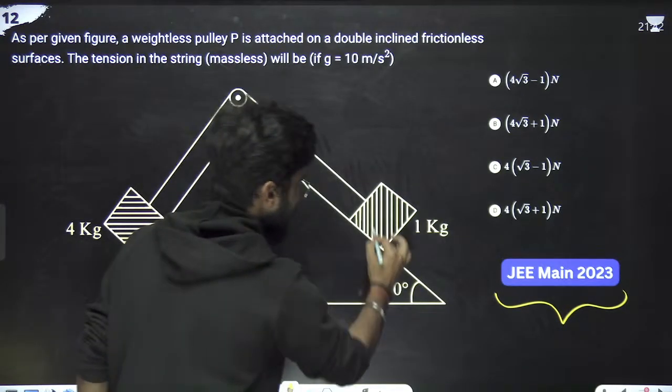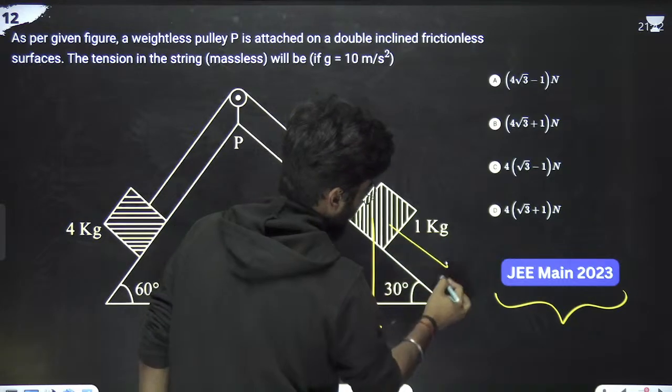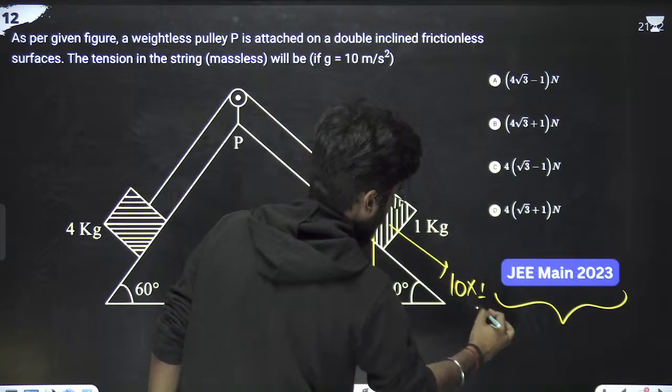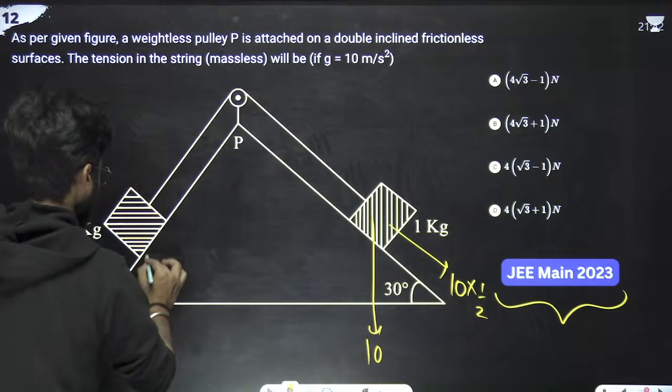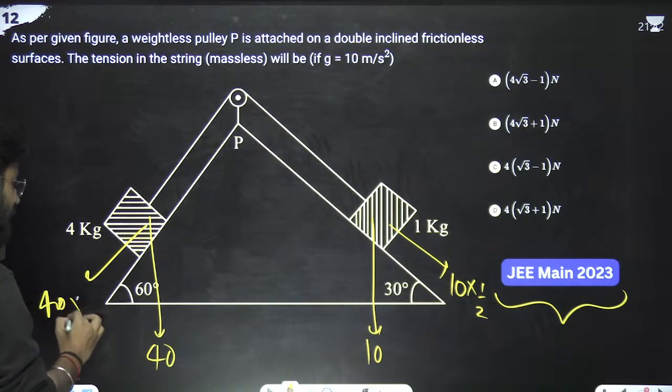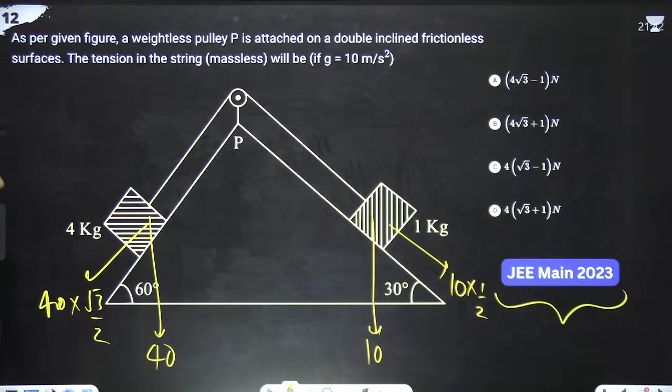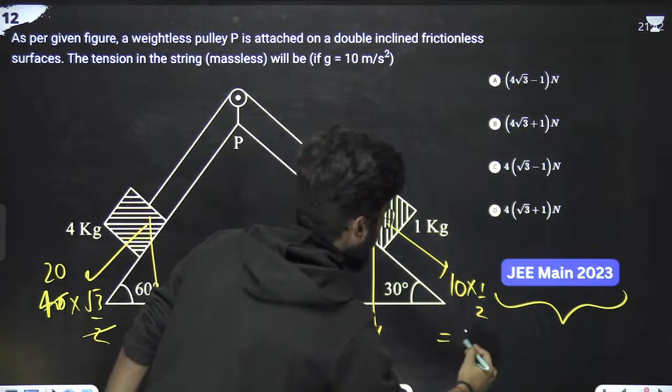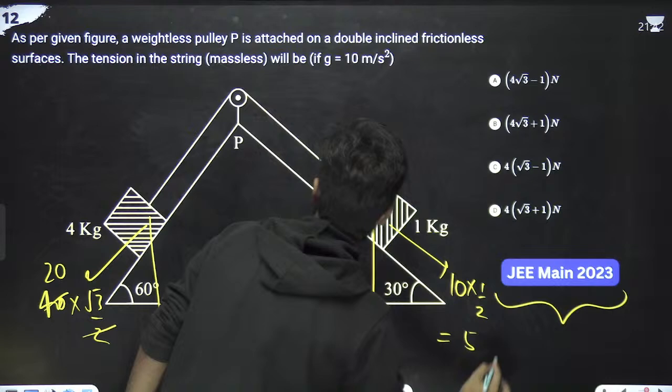This is 10 sine 30, which means 10 into 1 by 2, so this is 5. This is 40 into sine 60, which is root 3 by 2, so this is 20 root 3. So the total force is 20 root 3 and 5.